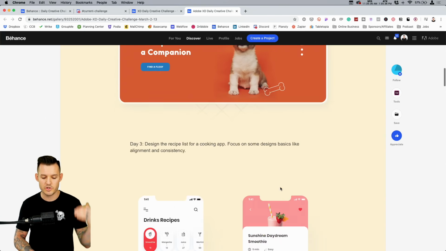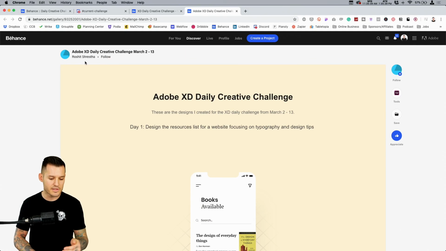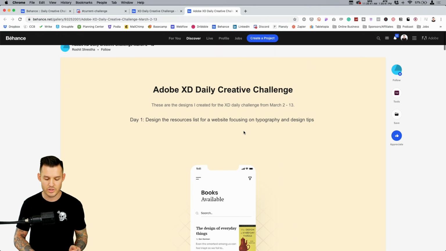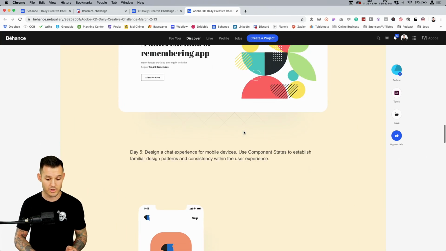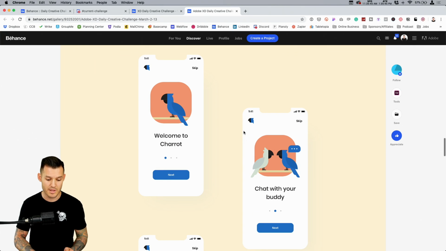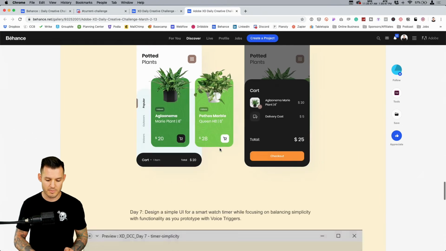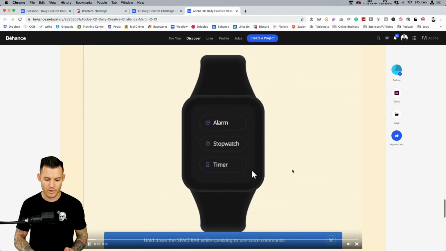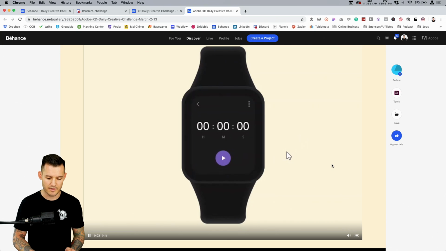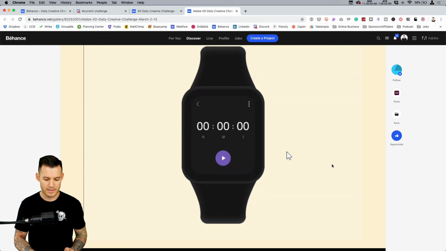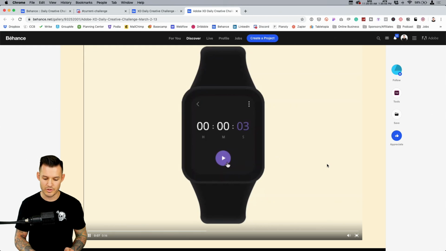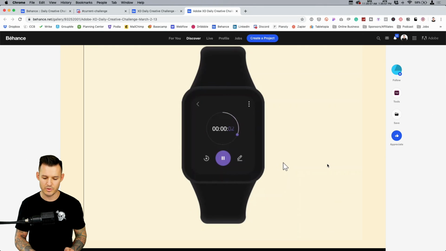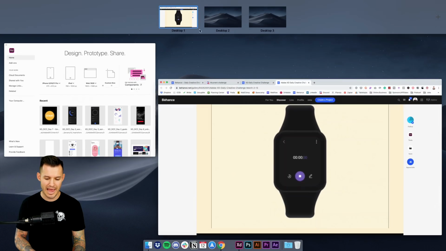Okay, this is what I also love to see in these XD Daily Creative Challenges: seeing the progression. Here's challenge 1. Here's challenge 2. Here's challenge 3. All these designs are from Roshit Shrestha, whose name I murdered, I apologize, but I love the work. Simple shapes, beautiful stuff, working on some auto-animate stuff, and then we have a timer. Boom, gonna go in and press that play button, or maybe even use the voice commands to do it. Boom, ooh, look at that running. Oh, gorgeous stuff. An auto-animate master, absolutely love it.